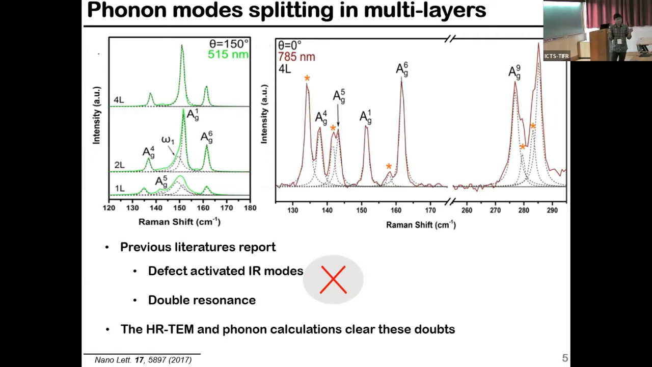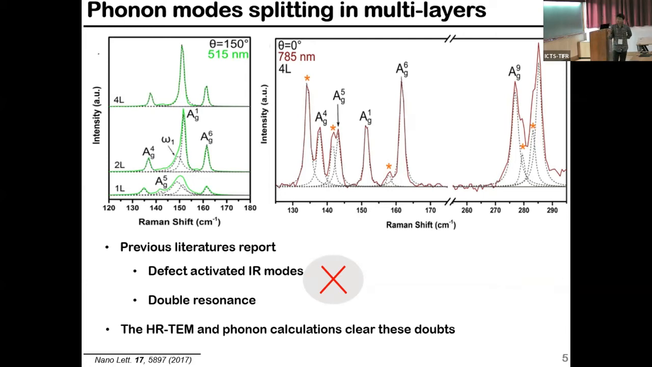And double resonance is also not possible, because in this literature they have claimed that only when they use the 785 nanometer source are they getting the extra peaks or the peak splitting. But in our experimental results, we have found that even when we use sources of different frequency, we get extra peaks and double peaks. So extra peak and peak splitting.